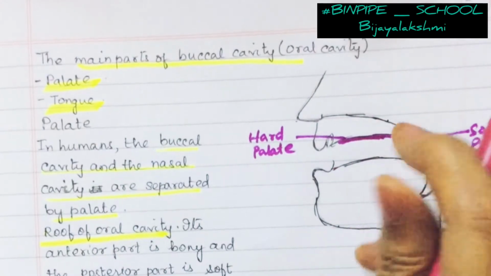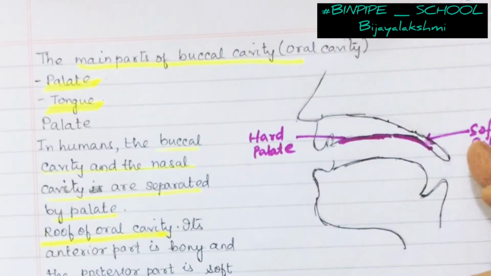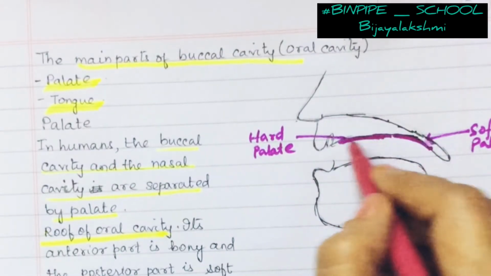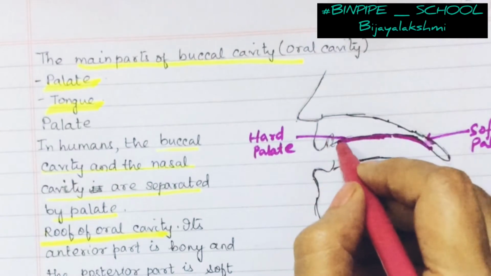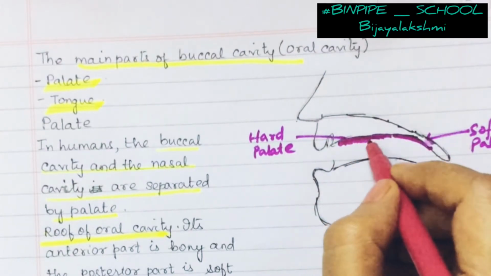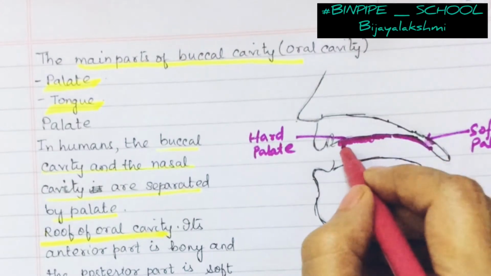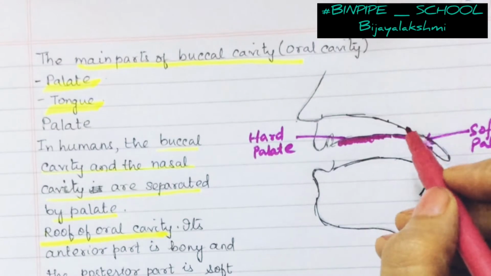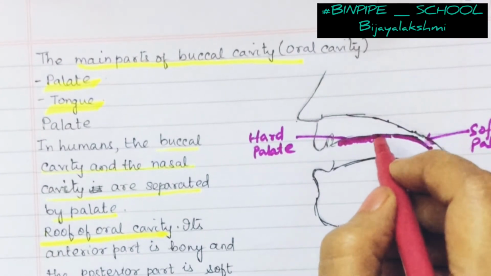The anterior part is a bony part and the posterior part is a soft part and cartilaginous one. The hard part actually supports the bone. There is mucous membrane, okay, and it also bears some ridges here. If you feel your tongue at the upper jaw, you will find ridges. Now in carnivores the ridges are more. Now these are called as the rugae.